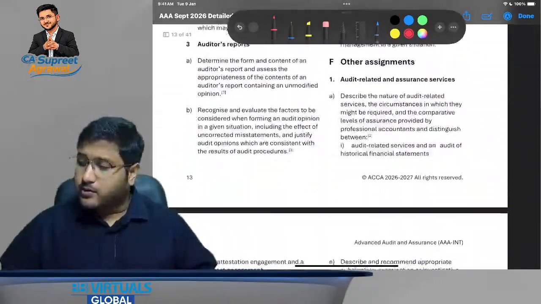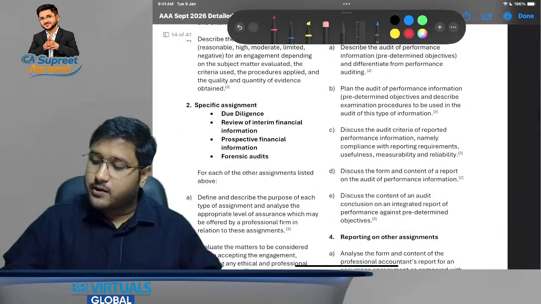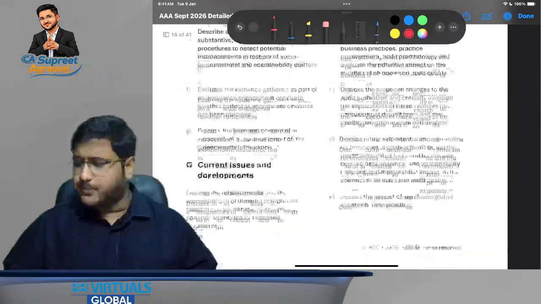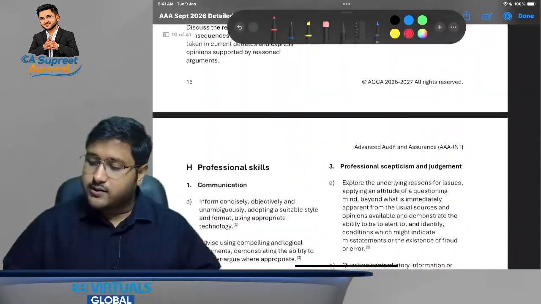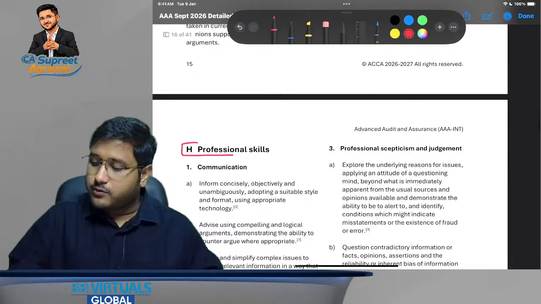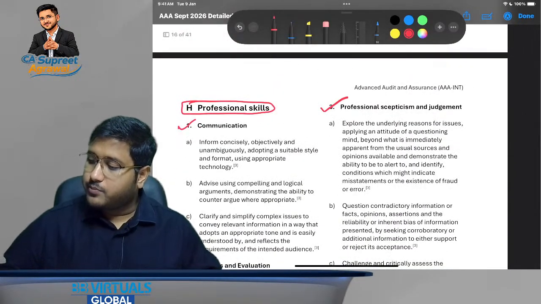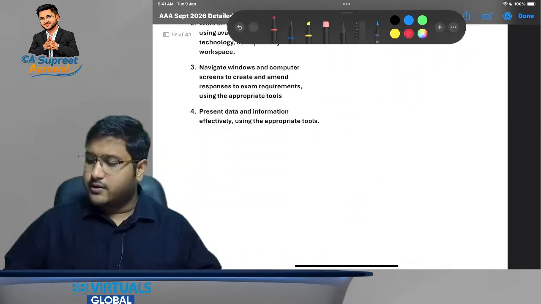Now when we talk about what these specific assignments are: due diligence, review of interim financial information, prospective financial information, forensic audits. All of these things we are going to learn. Okay, now see here, there's a description on how to gain marks for different professional skills like communication, like analysis and evaluation, like professional skepticism and commercial acumen that we have discussed.